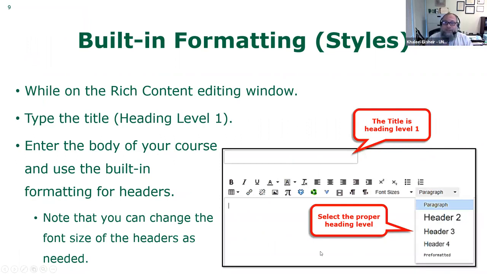The HTML editor, which I showed you a moment ago, which is right here. We have a screenshot of it. It comes with great tools that can help your course become more accessible and follow universal design. One of the important tools that you should use is right here. It's called the styles, or ready-made format.